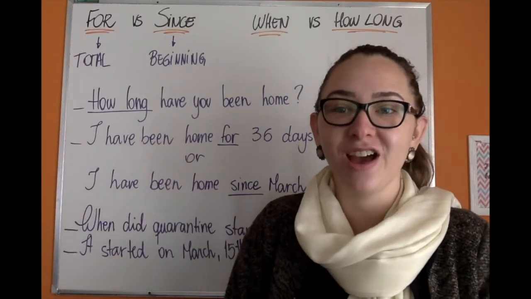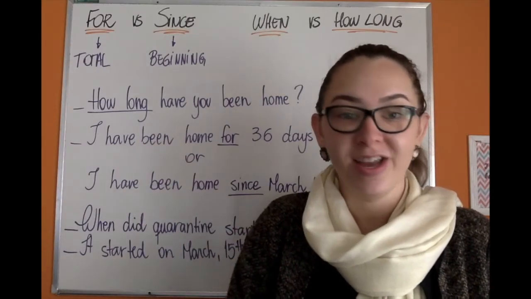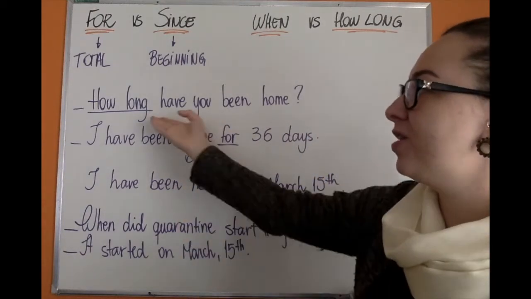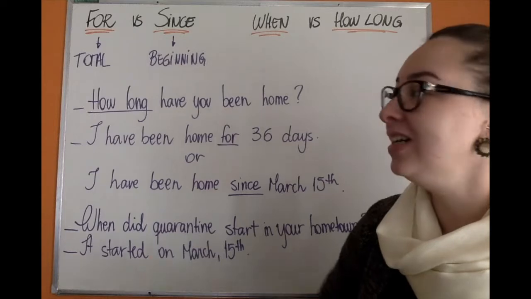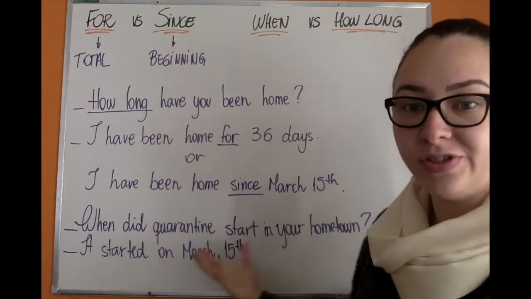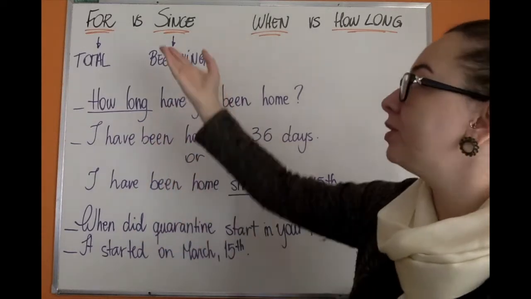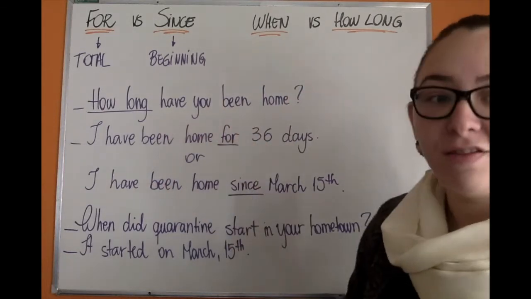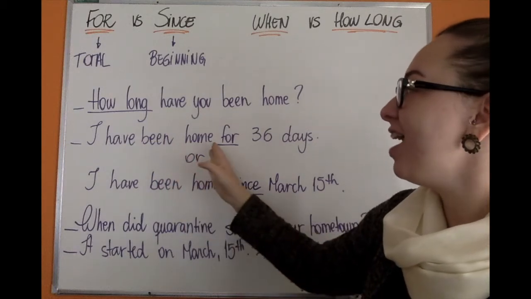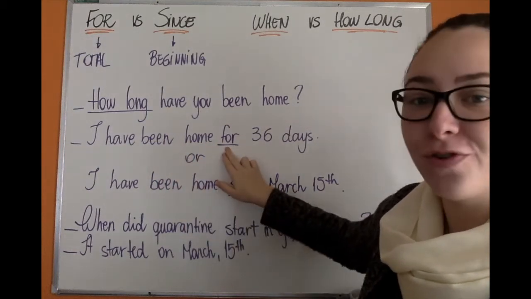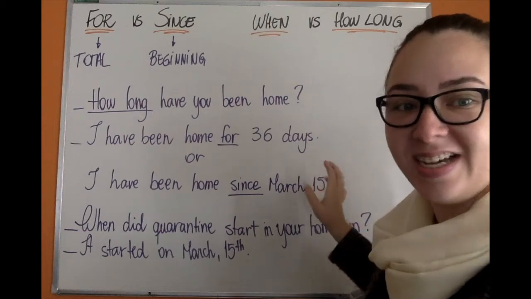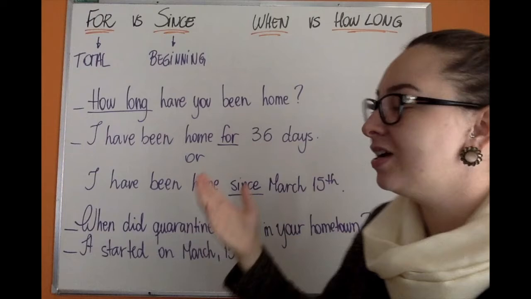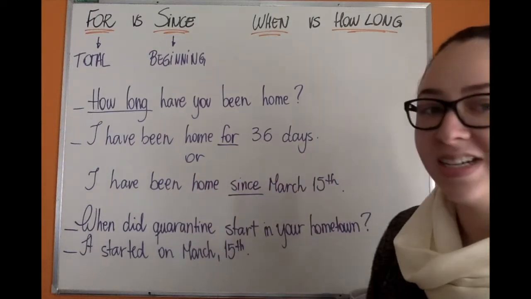Okay, guys, so we have here our examples, and I have here two dialogues. The first one starts with how long, and here you're going to see the connection between these four words. How long have you been home? I have been home for 36 days. For the total time, for 36 days.